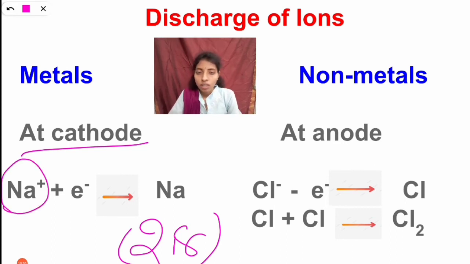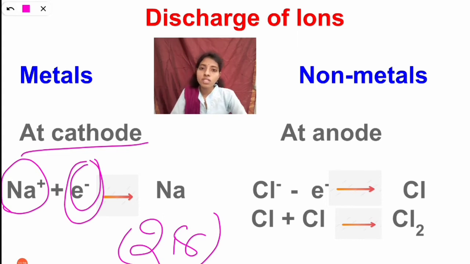Before we saw that to be stable it loses 1 electron, so it forms sodium plus, that means Na plus. So where is it discharged? At the cathode. Yes, cathode means it is negative charge. Cation means it is positive charge. Cathode is a negative charge. So that's why it is discharged at the cathode.